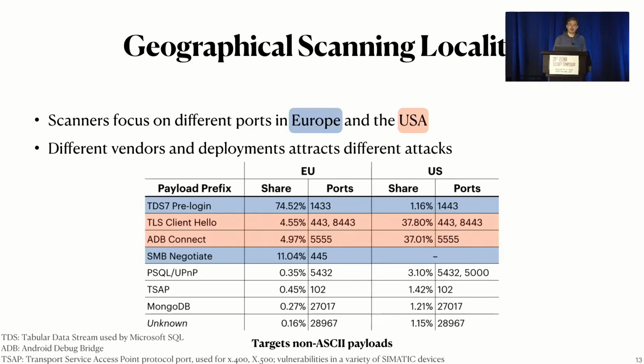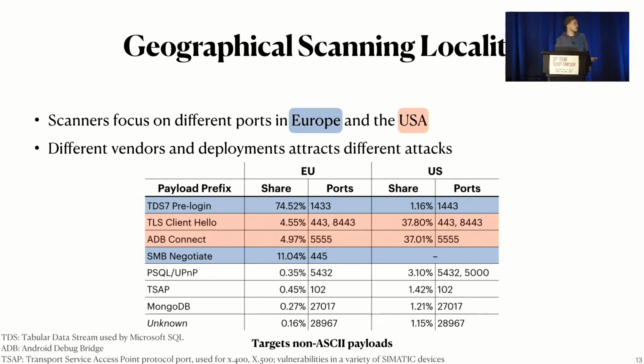For the last two slides, I want to talk about locality. The first one is geographical scanning locality. Scanners focus on different ports in Europe and the US. Different vendors and different deployments likely attract different attacks based on the vulnerabilities they have. We already saw that the TDS payload on port 1433 is scanned in the EU much more. Similarly, SMB negotiation messages, both highlighted in blue, are also seen in the EU nearly exclusively.